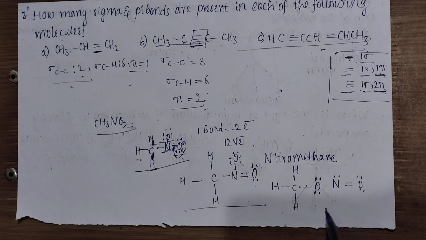See here, this is the second Lewis structure. You can also draw the structure methyl nitrite as shown here.